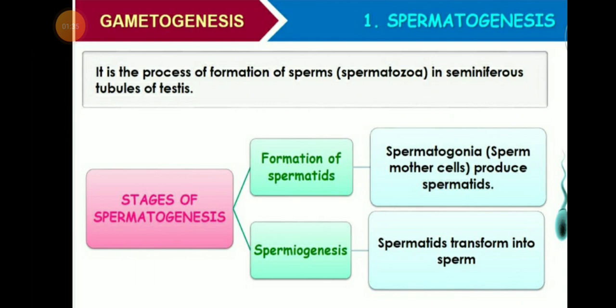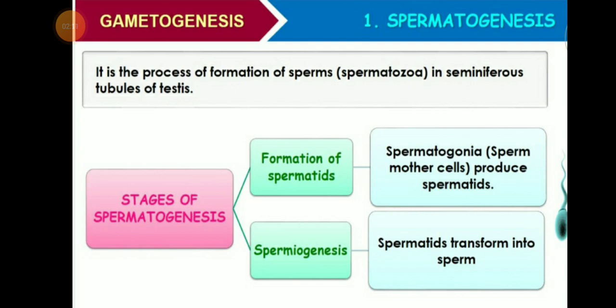Children, the spermatogenesis process is the formation of spermatozoa, which means the sperms, in the seminiferous tubules of the testes. We know that in the testes many seminiferous tubules are present. Mainly the stages of spermatogenesis are two.